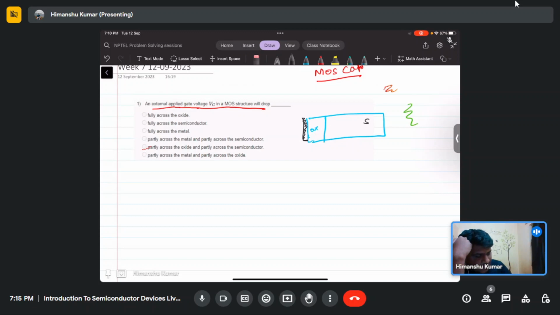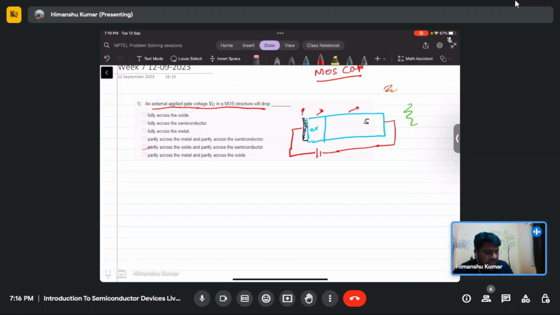If you apply a DC bias voltage across the gate terminal and the semiconductor terminal, the question is where this voltage will appear. Will it appear across the metal, across the oxide, or across the semiconductor?